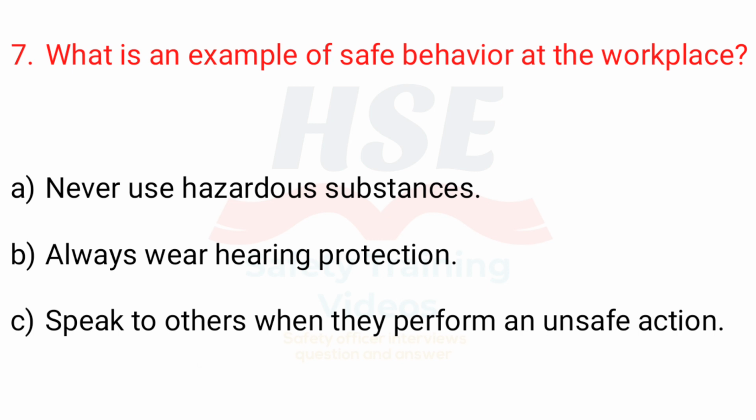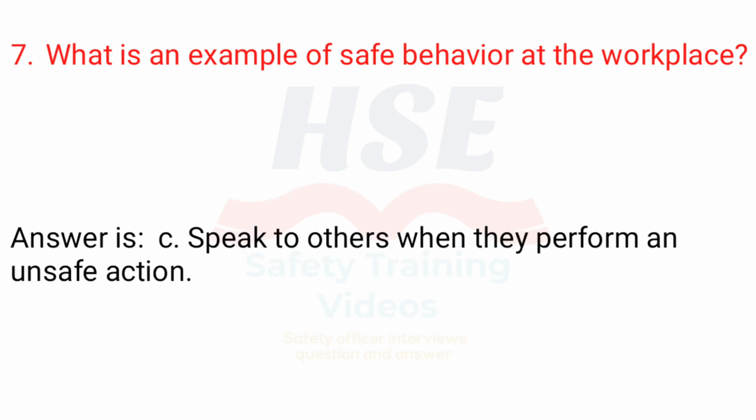7. What is an example of safe behavior at the workplace? A. Never use hazardous substances. B. Always wear hearing protection. C. Speak to others when they perform an unsafe action. Answer is C. Speak to others when they perform an unsafe action.